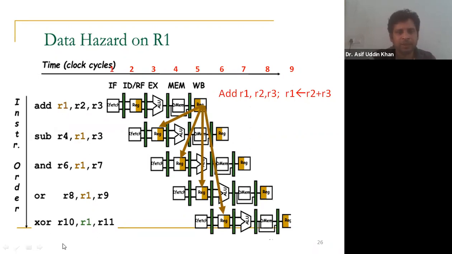so here also data hazard occurs. Okay, then come to the next instruction, XOR R10, R1, R11, and here the source operands are R1 and R11, and the destination operand is R10. Now tell me, this instruction's IF operation is done in clock cycle number 5, and ID is done in clock cycle number 6. Now tell me, is there any problem in this case for this instruction? Is there any data hazard in this instruction? Tell me. Will there be a data hazard for R1 in this instruction?